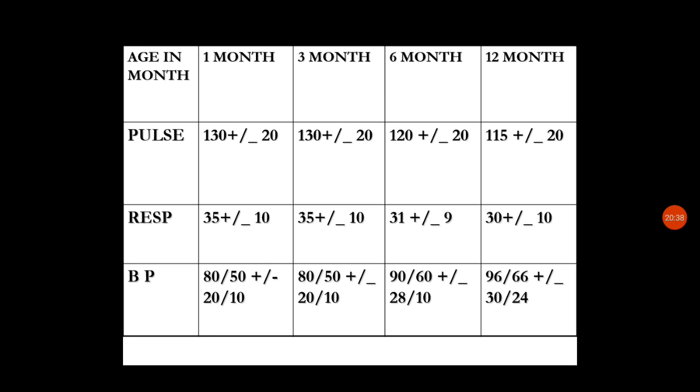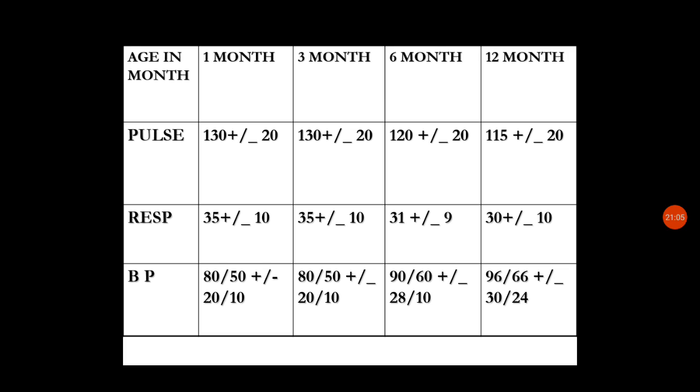So you can observe that pulse and respiration are decreasing. The rate is decreasing, and blood pressure is slightly increasing. So in 1 month it was 80 by 50, that becomes 96 by 66 at 1 year. So this is the change which happens in the vital signs of an infant.